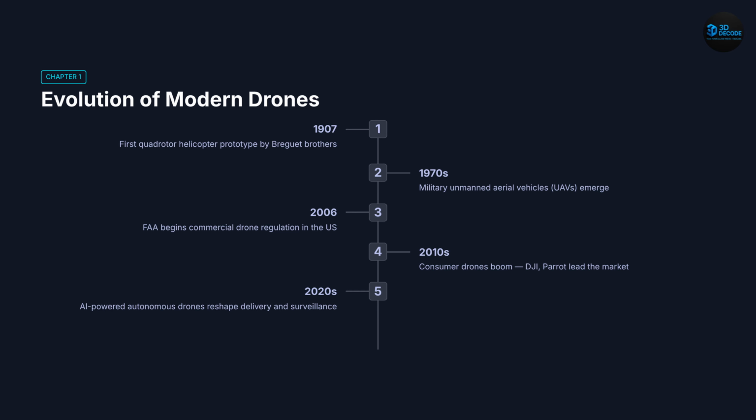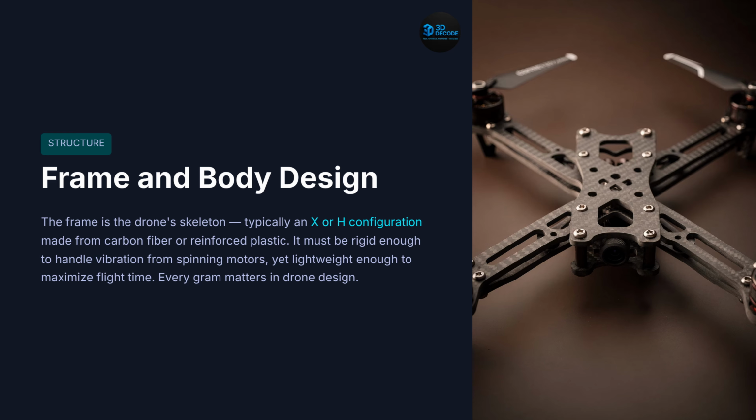Next, frame and body design. The frame acts as the skeleton of the drone. Most quadcopters use X-shaped or H-shaped configurations made from carbon fiber or reinforced composites to maximize strength while minimizing weight. Every extra gram reduces flight time, so lightweight structural optimization is extremely important. At the same time, the frame must remain rigid enough to handle intense vibration from high-speed rotating motors.